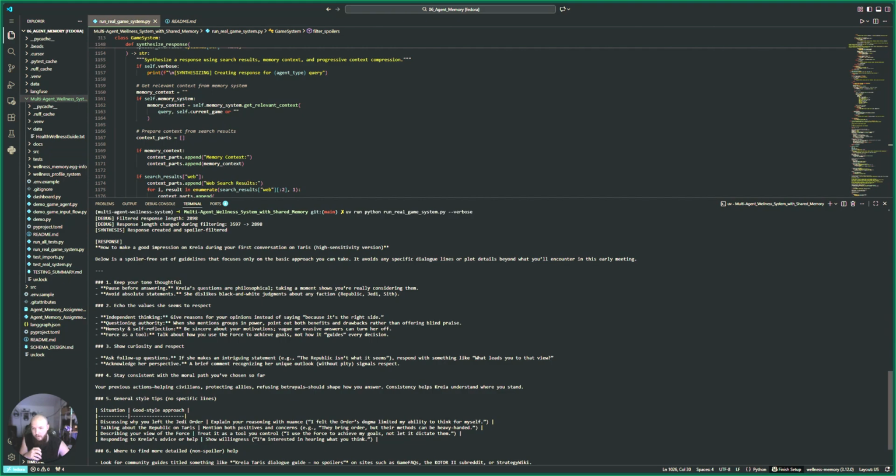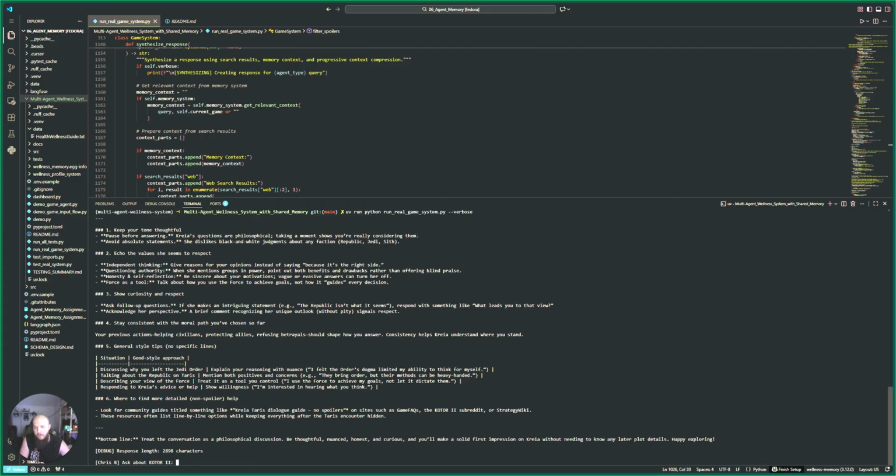Here's what we actually get if you wanted spoiler-free information about this. How to make a good impression on Kreia during your first conversation on Terrace. High sensitivity version. Keep your tone thoughtful, pause before answering, avoid absolute statements, echo the values she seems to respect. This can get you in trouble, which shows that it's actually filtering some of the spoilers out.